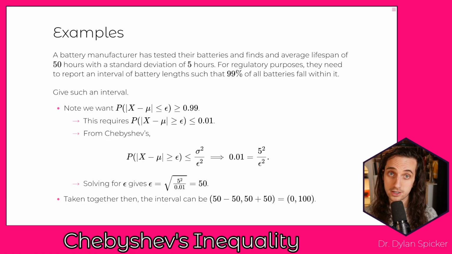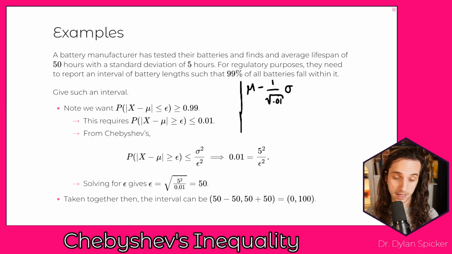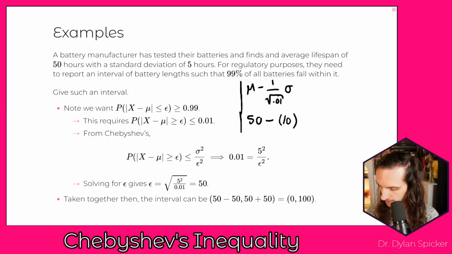And this is actually the exact same thing as when we had solved it the other way, because then what we had said was that our interval should be equal to mu minus k, which we had as 1 divided by the square root of 0.01, times sigma as our lower bound. And so that's going to be 50 minus 10 times sigma, which is 5, and so that gives us 0.